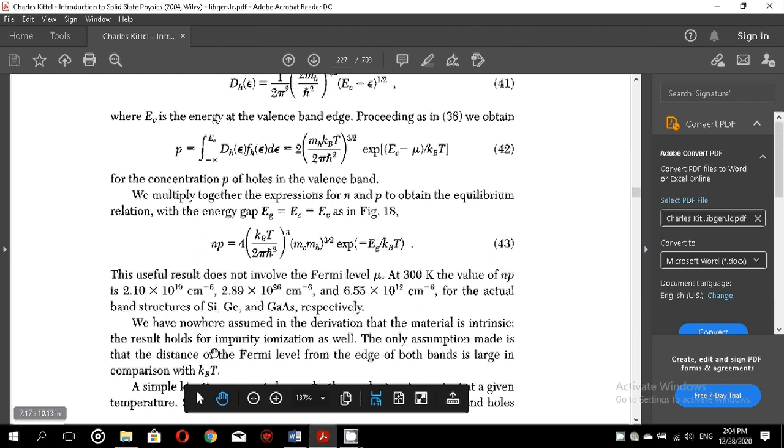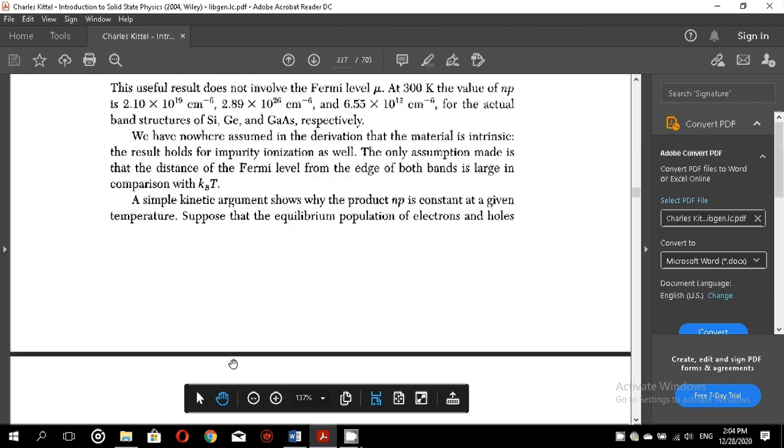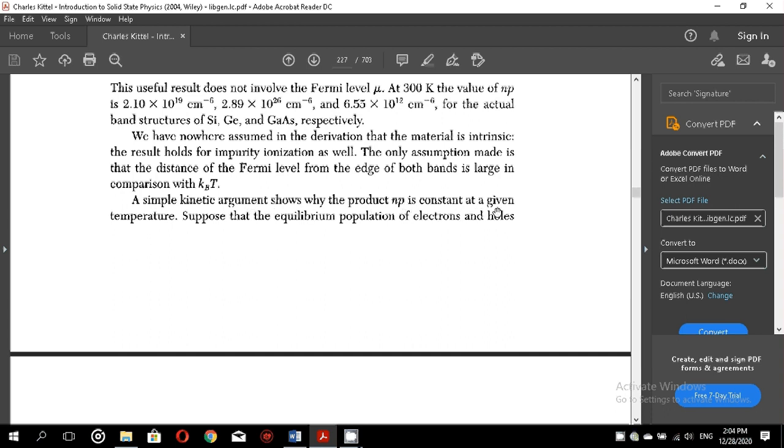So this result holds for impurity ionization as well. The only assumption made is that the distance of the Fermi level from the edge of both bands is large in comparison with kBT. So a simple kinetic argument shows why the product np is constant at a given temperature.